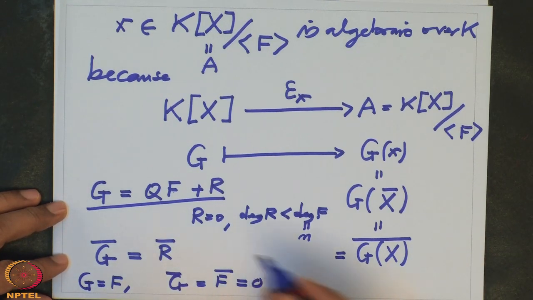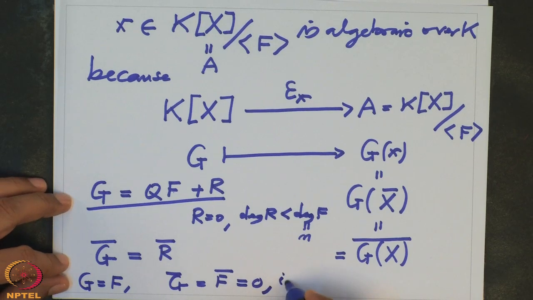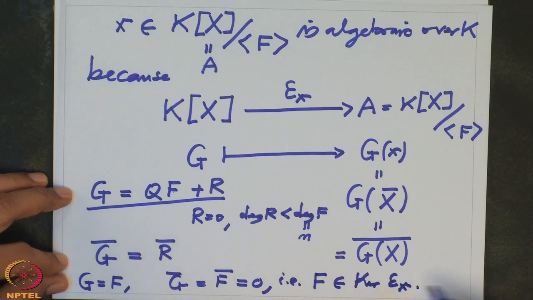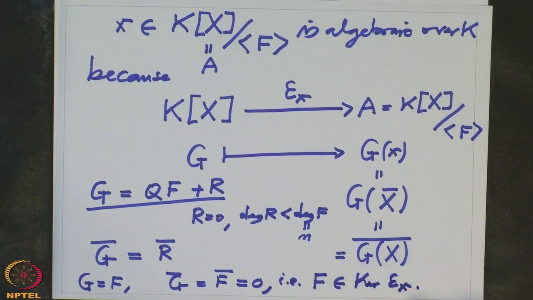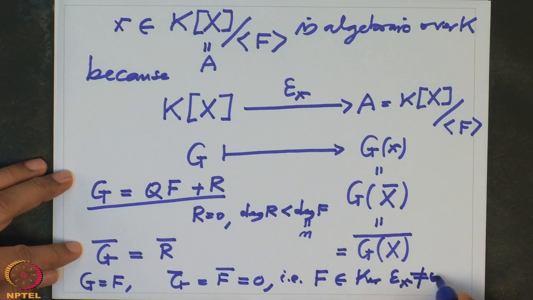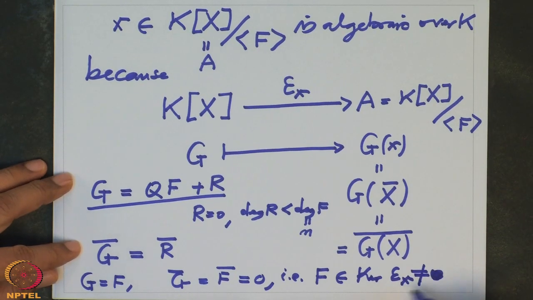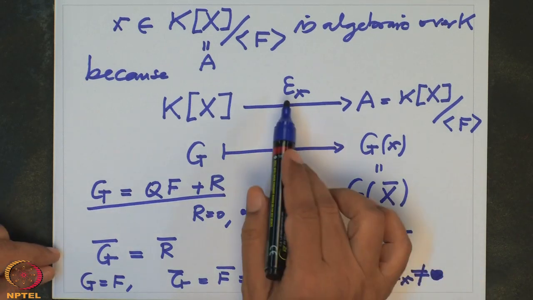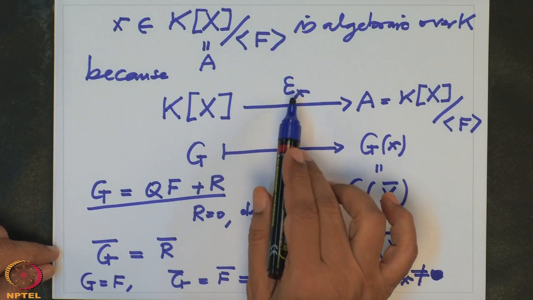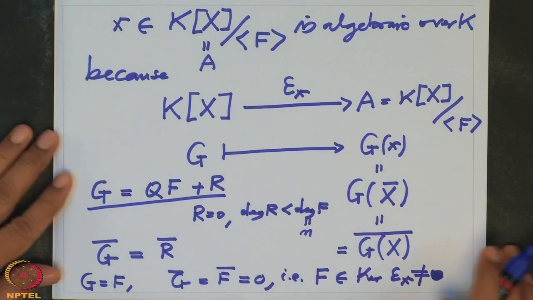That simply means the polynomial capital F belongs to the kernel of the substitution homomorphism by the small x, and in particular this kernel of epsilon x is non-zero, because f is non-zero. Therefore this K algebra homomorphism has a non-zero kernel, and that precisely means that x is algebraic.